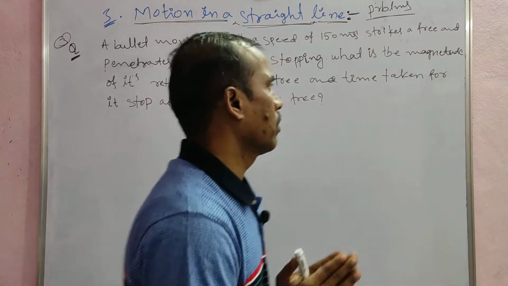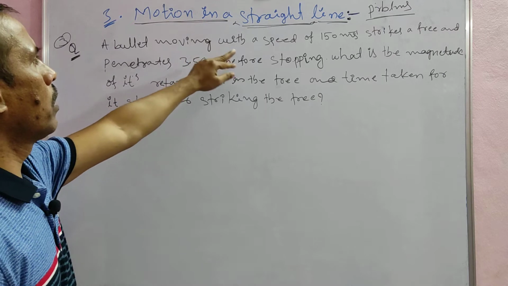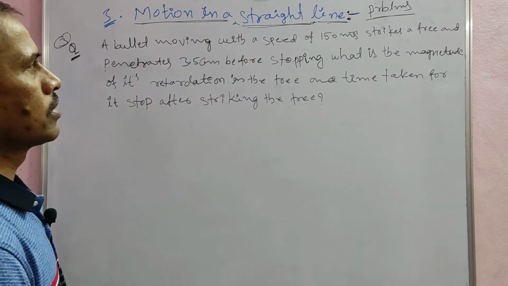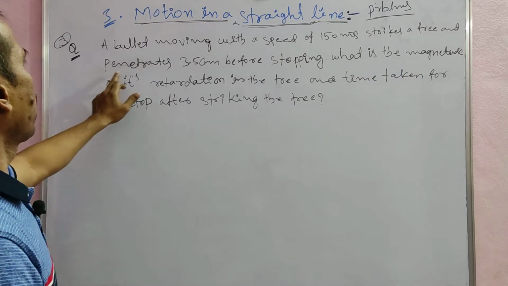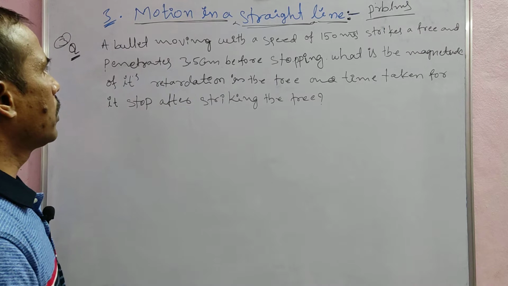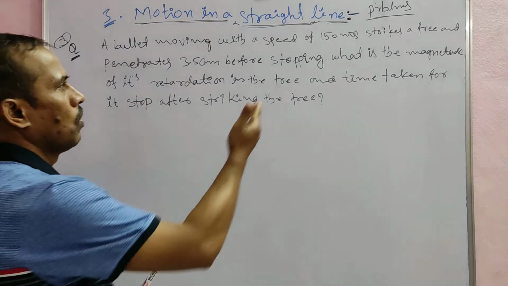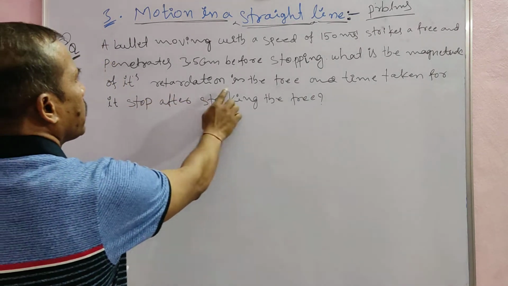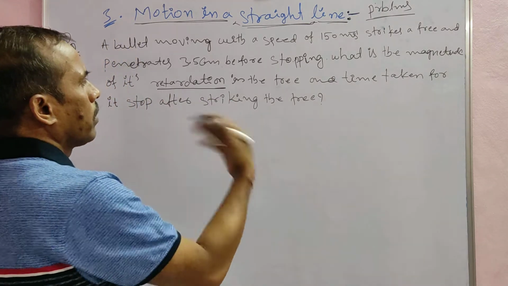Here the question is: a bullet moving with a speed of 350 meter per second strikes a tree and penetrates 3.5 centimeter before stopping. What is the magnitude of its retardation in the tree?